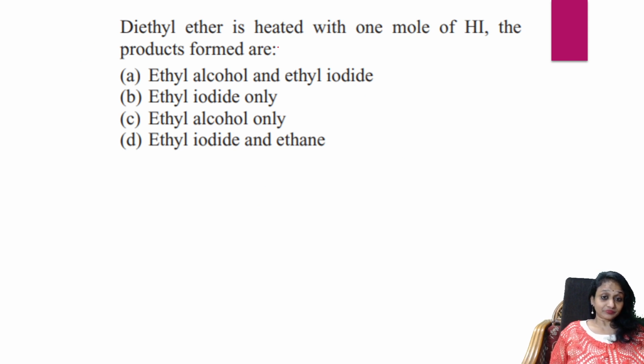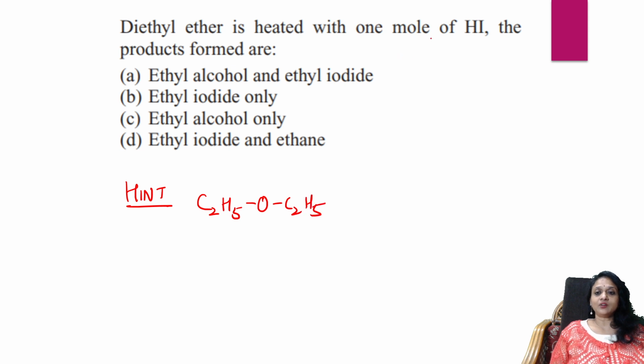Diethyl ether is heated with 1 mole of HI. The products formed are what? Easy. Let us take the options. Read carefully. I'm going to take diethyl ether and add 1 mole of HI.